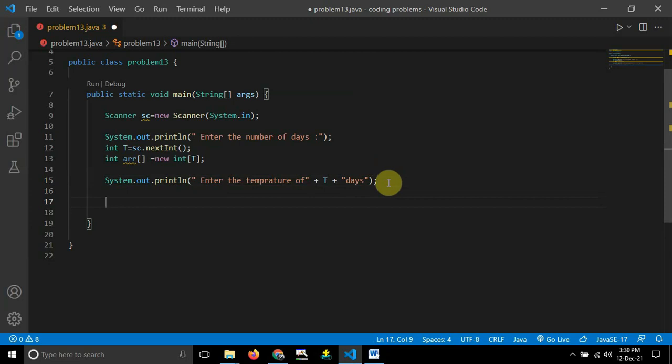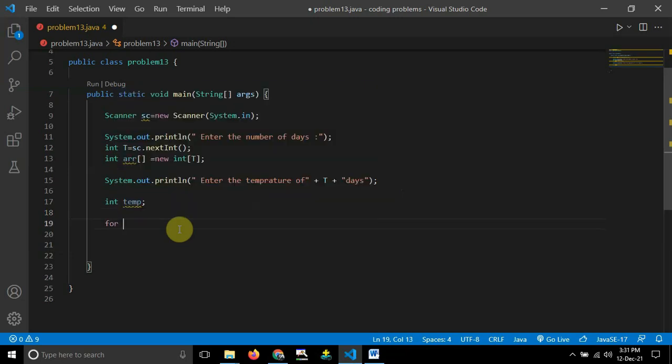Now I will declare another temperature variable. I want to use an int variable, guys, which I will use later. First I am declaring this one, the temporary variable, that is temp. After this, I will use a for loop, guys.